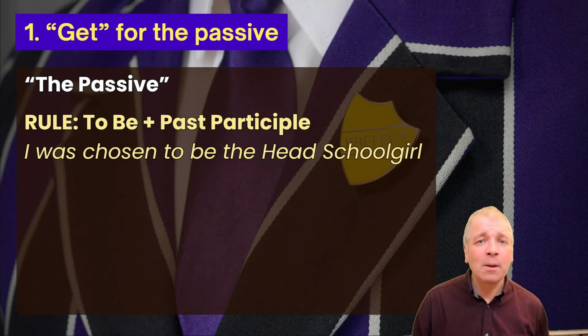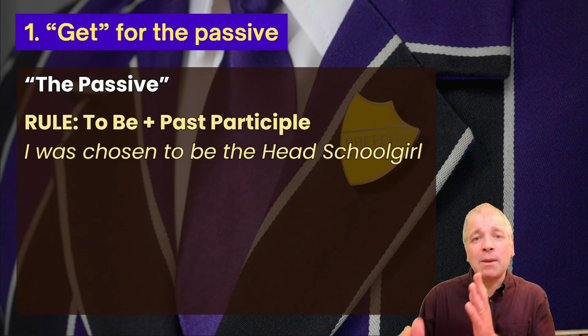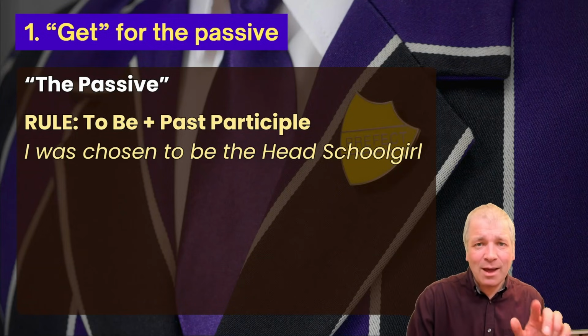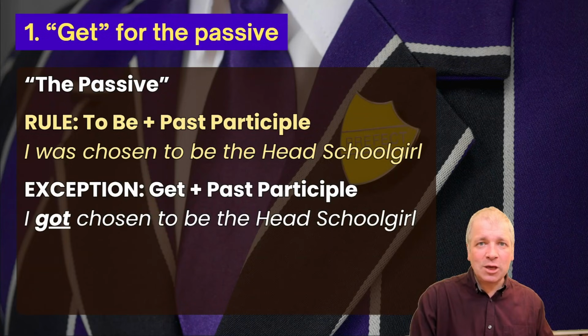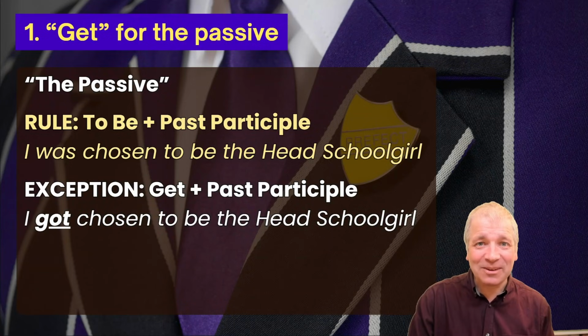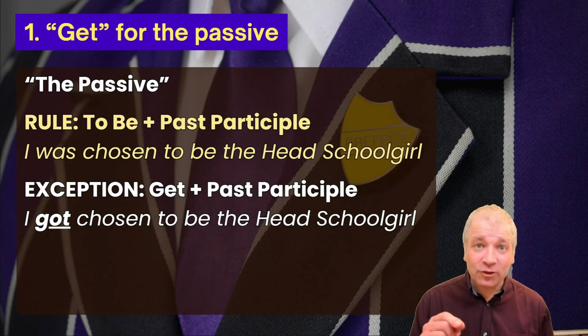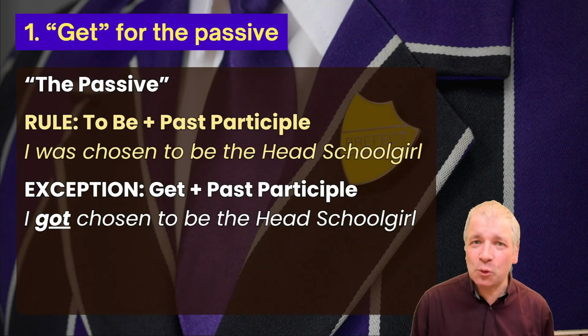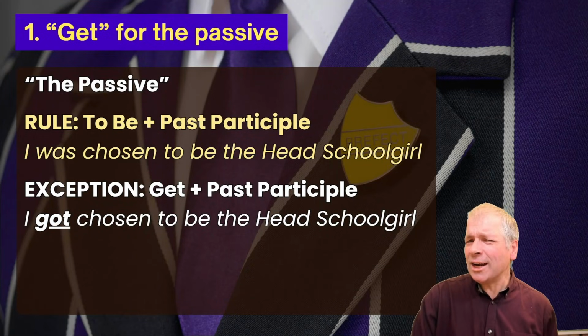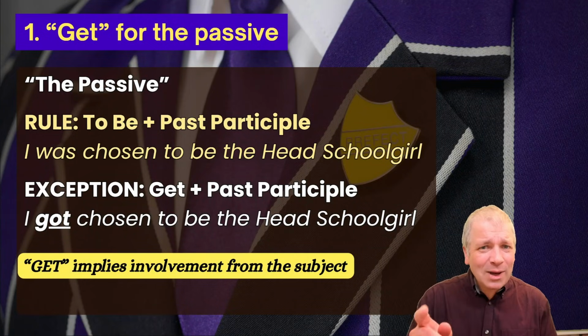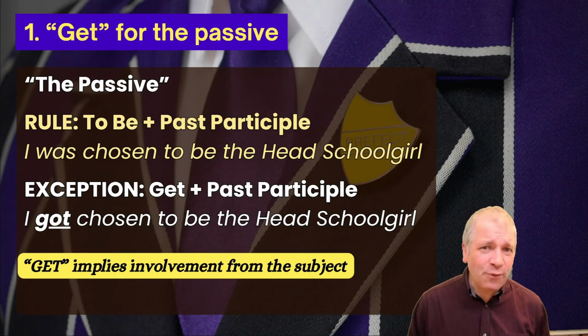We form this by using the verb to be and then the past participle. And this is what normally happens with the passive, except when we use the verb get. This girl could also have said, I got chosen to be the head schoolgirl. Now, why do we use the verb got instead of to be? Well, it's when we imply involvement from the subject.